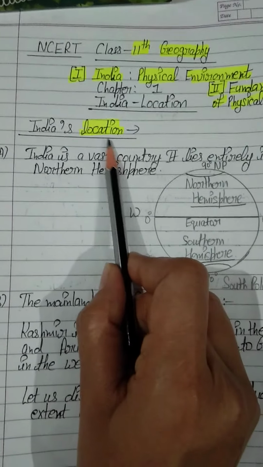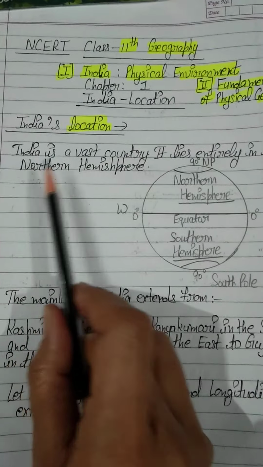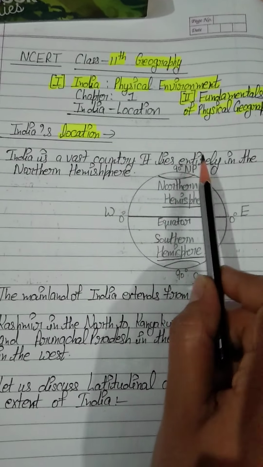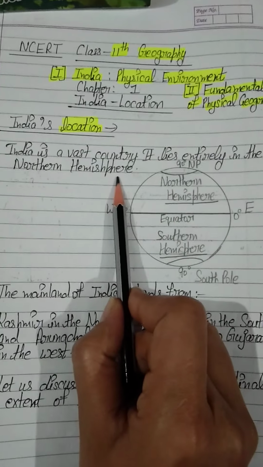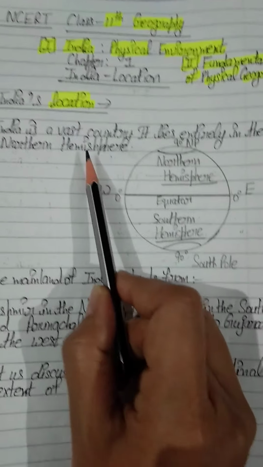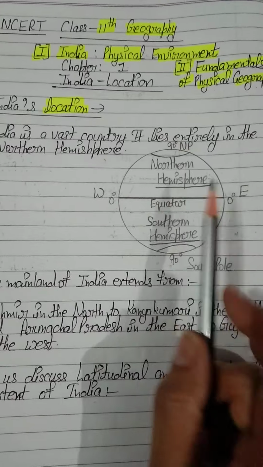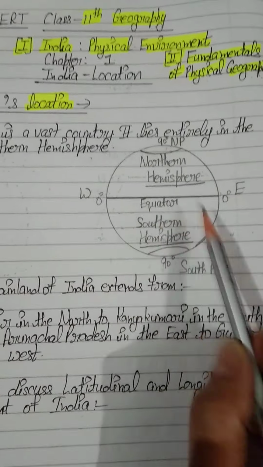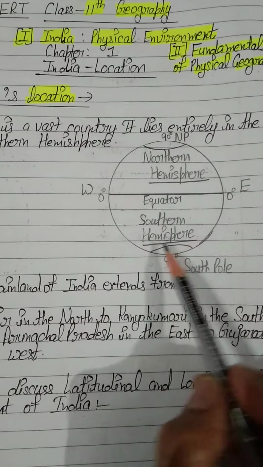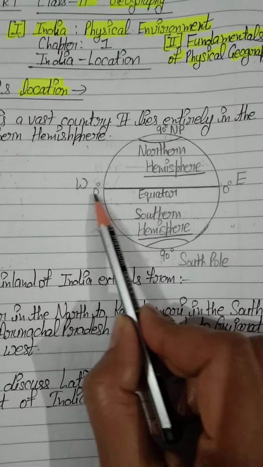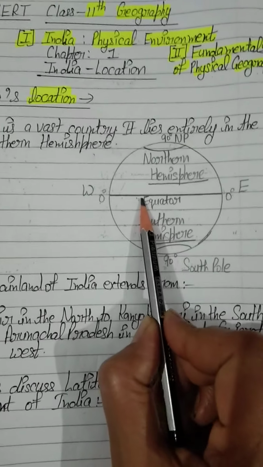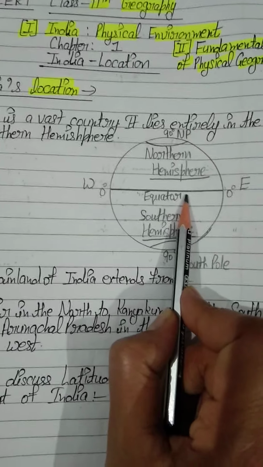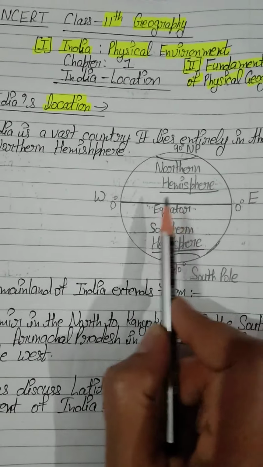India's location. Students, as you all know, India is a vast country. It lies entirely in the northern hemisphere. I think you all know about the northern and southern hemisphere. Just revise this. Students, this is our earth, and this is our 0-degree equator latitude. You know what the equator is? You all know about it.